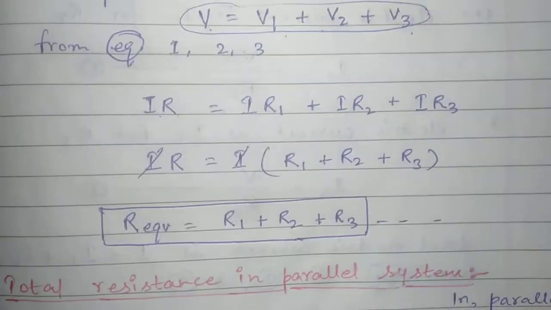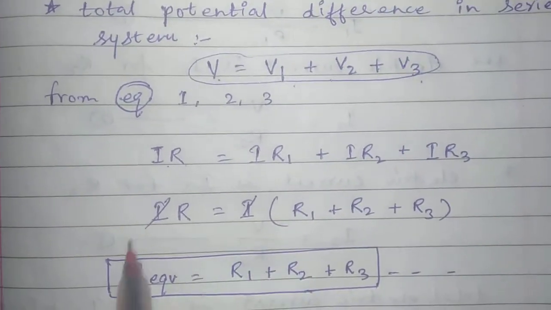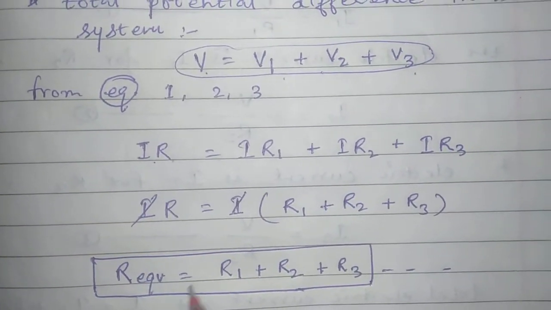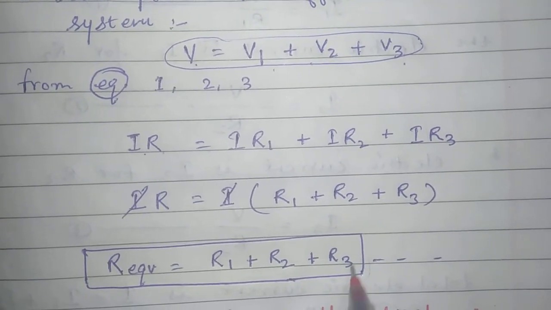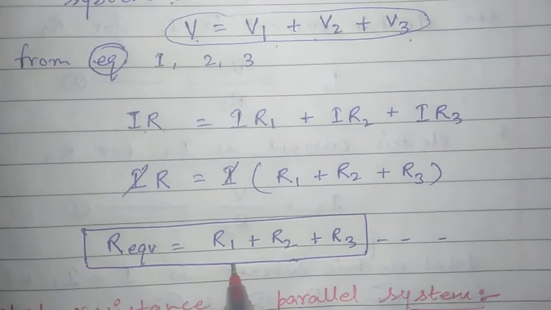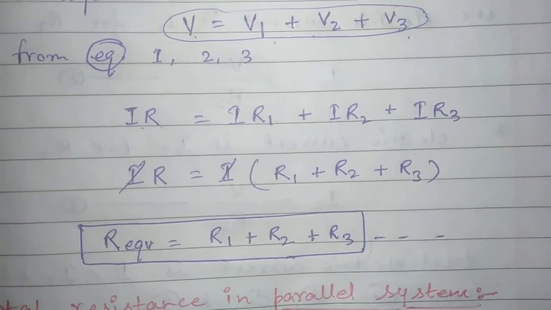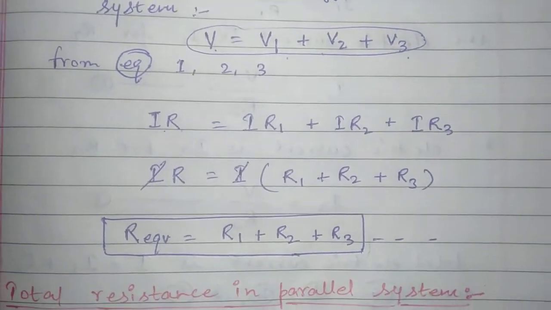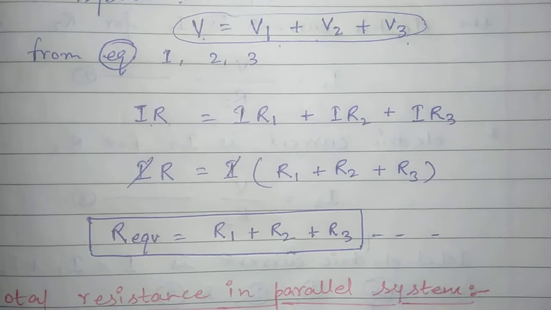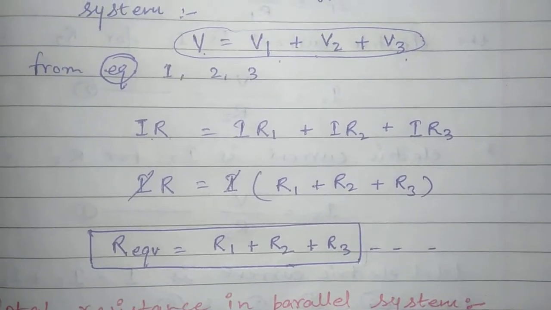We take I as common and cancel it on both sides. So the equivalent resistance or total resistance we get is R1 plus R2 plus R3. If the number of resistors is 5, 6, 7, and so on, we can add them here.